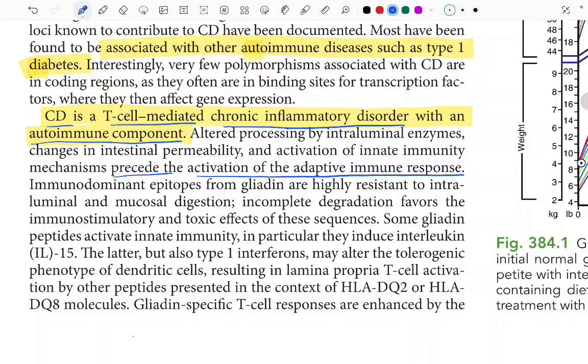Immunodominant epitopes from gliadin are highly resistant to intraluminal and mucosal digestion. Fine. Incomplete degradation favors the immunostimulatory and toxic effects of these sequences.